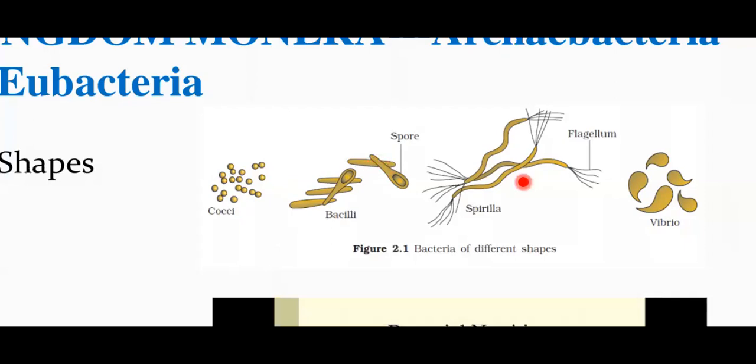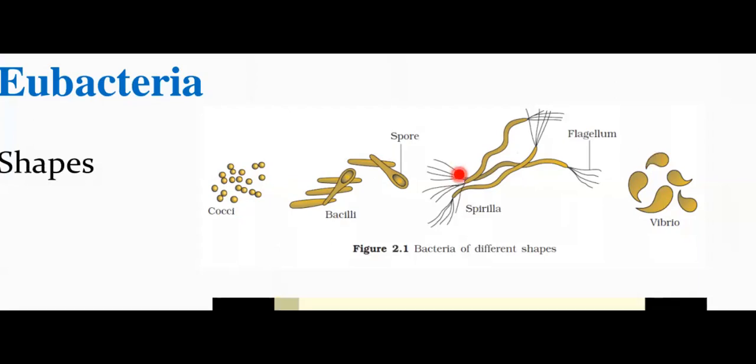These are bacilli. Spirilla are those bacteria which have tough flagella at their ends. And we have Vibrio, which are comma-shaped bacteria. Vibrio cholerae is the best example here. So they exhibit different shapes, and this refers to the morphology of bacteria.